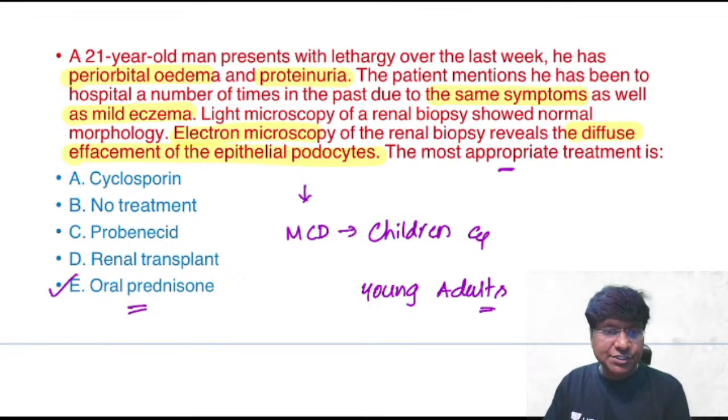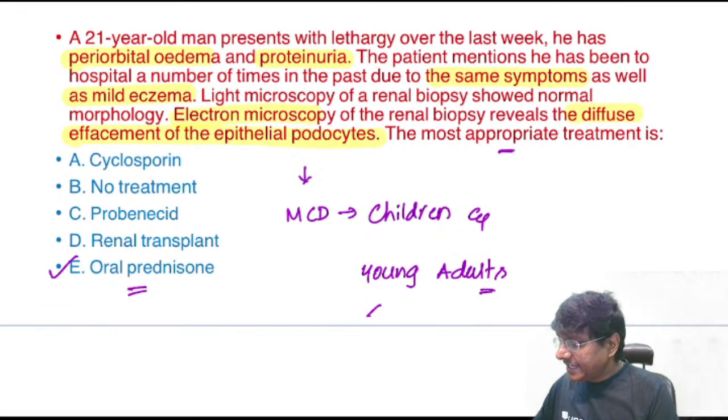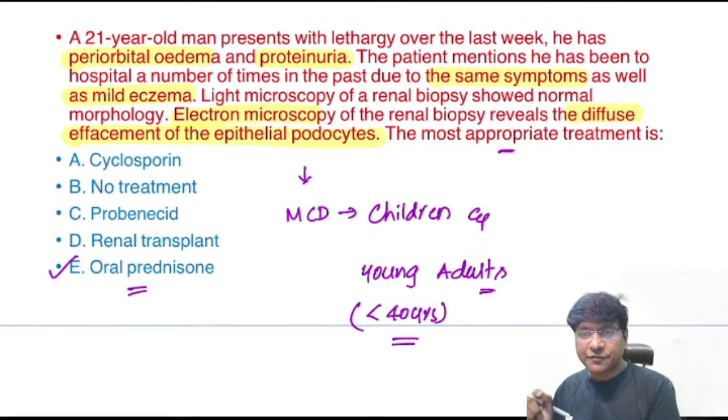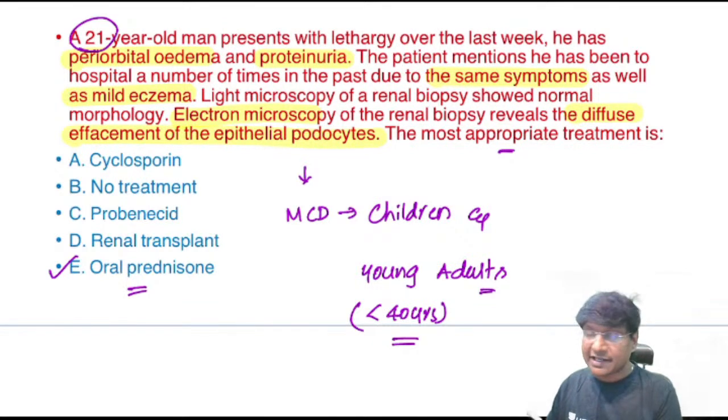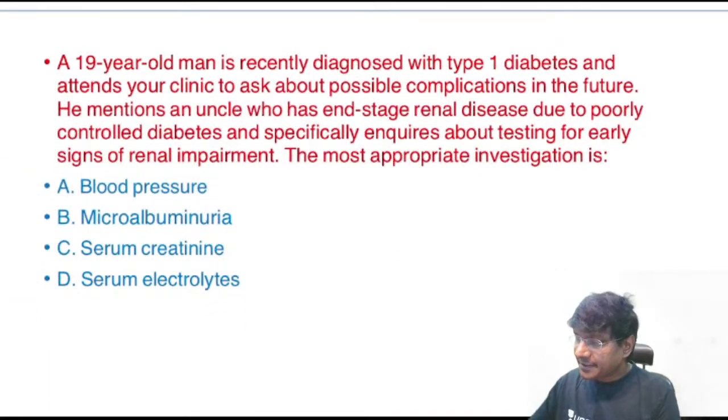The definition of a young adult is that the age of the individual can be up to 40 years. That is what is called a young adult. Our patient's age is 21 years, so that can fit minimal change disease. The drug of choice in minimal change disease will be prednisolone. Right, you take this next.